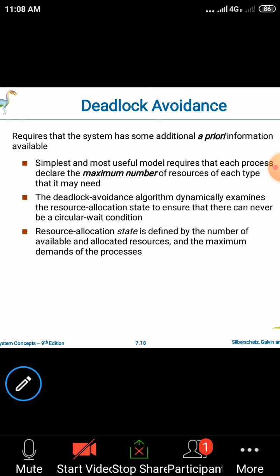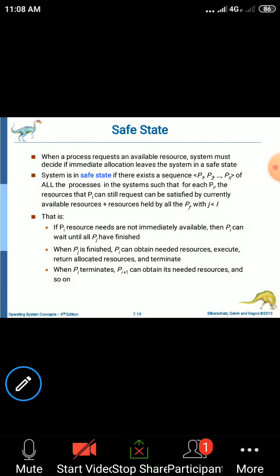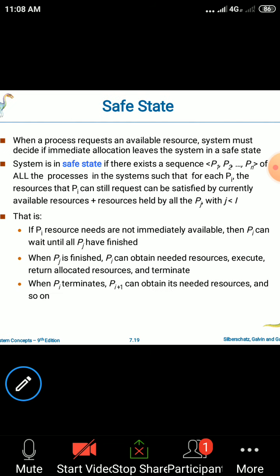Then how do we define the resource allocation state? The resource allocation state is defined by the number of available and allocated resources and the maximum demands of the resources by each process. Understood? The resource allocation state is defined by the number of available and allocated resources and the maximum demands of the resources by each process. Next we'll move on to the safe state. What is a safe state and why is it required? So what is a safe state?